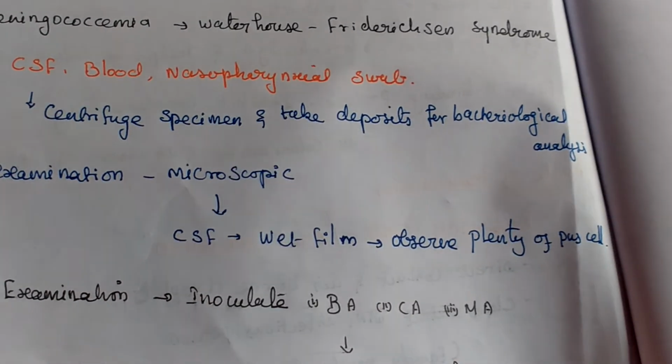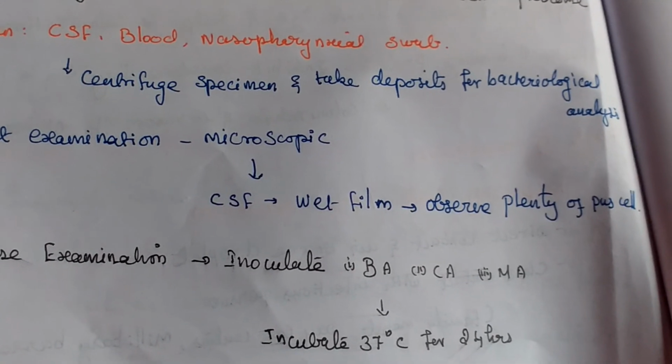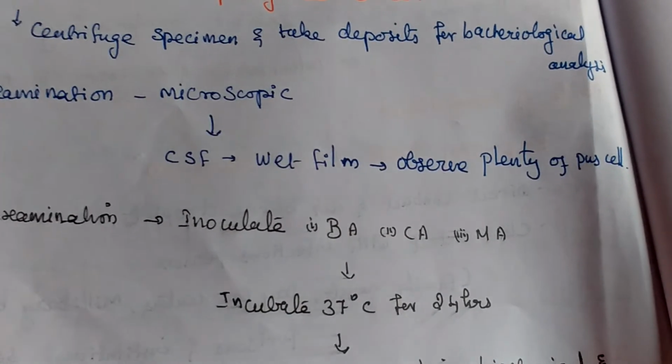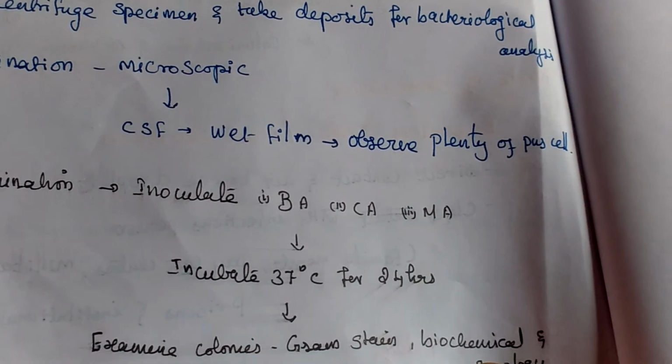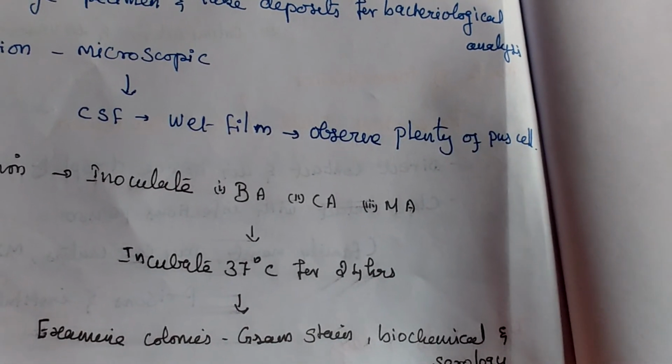Examination: microscopy, CSF wet film method, we will observe plenty of pus cells. Then we use blood agar, chocolate agar, Thayer-Martin medium. Incubate at 37 degrees Celsius for 24 hours. By using gram staining, biochemical test and serological test, we confirm this organism.